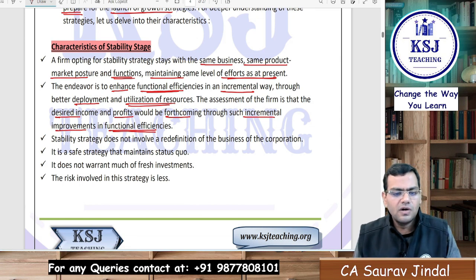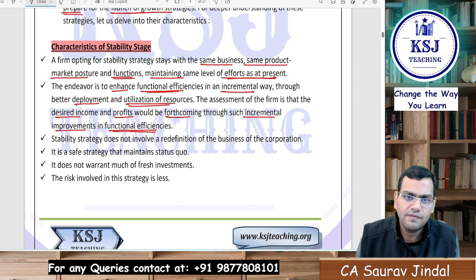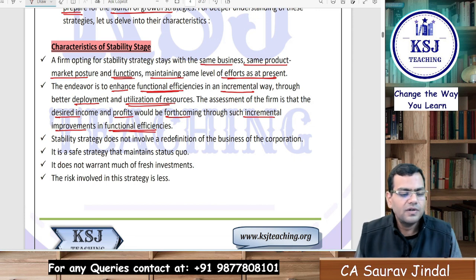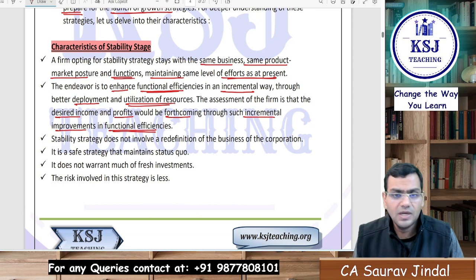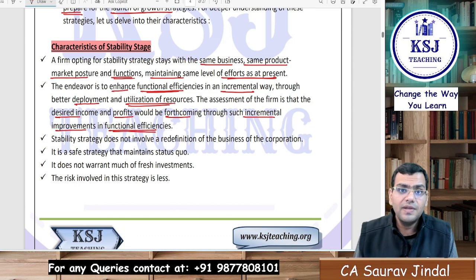We might go for new machinery, which will increase the efficiency. We might go for the repairs and maintenance of the machinery, which will increase its efficiency. So that is what he says. We will keep on looking for ways to retain our share in the market, and for that, enhancing the functional efficiencies is of the utmost importance.